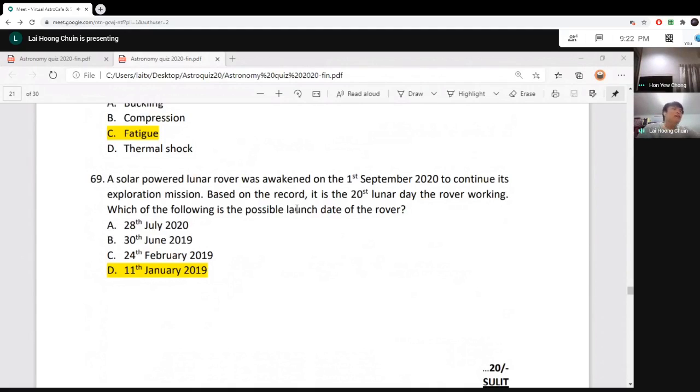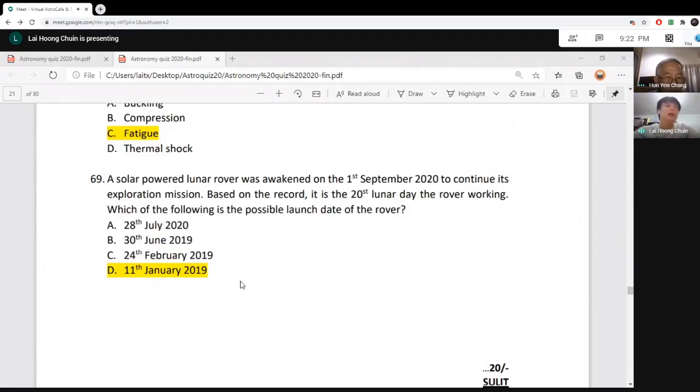But then don't forget something: when you launch the vehicle from Earth, it needs some time to travel to the moon. Usually, if it is fast, it takes around 3 to 4 days. Or if it is not fast, it might take a longer time, even up to 1 week or 8 days to reach the orbit of the moon.